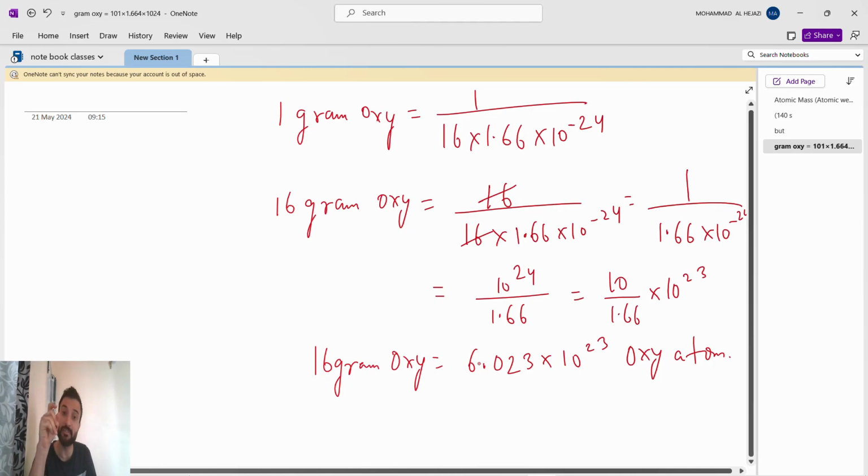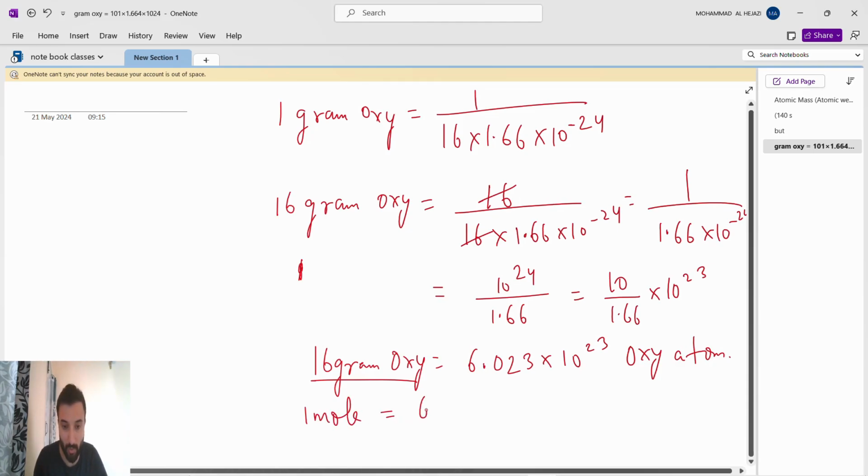Guys, see how small it is. So that's why we will consider it directly as only 16 AMU, or we'll say 16 unit, or 16 gram, because when we compare, it will be a very small unit. And what is this 6.023 into 10 to the power of 23? Avogadro number. Okay, so guys, see, 16 gram of oxygen. So this is one mole.